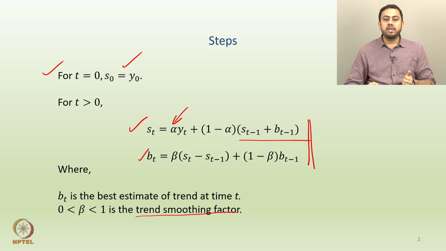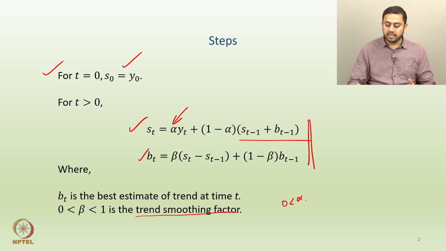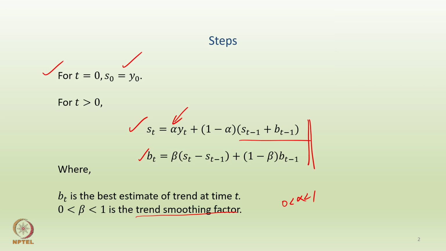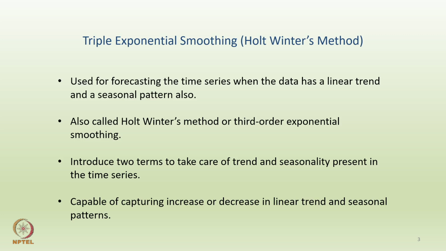So, when we talked about EMA in the last lecture, you had 0 less than alpha less than 1, which was the weighing parameter. Similarly, 0 less than beta less than 1, where beta is called the trend smoothing factor here. So, these are the underlying steps involved in double exponential smoothing. Now, how do you extend that? Can you extend this even further? Of course, we can, and the answer is triple exponential smoothing, also called the Holt-Winters approach, or Holt-Winters method, or Holt-Winters technique.